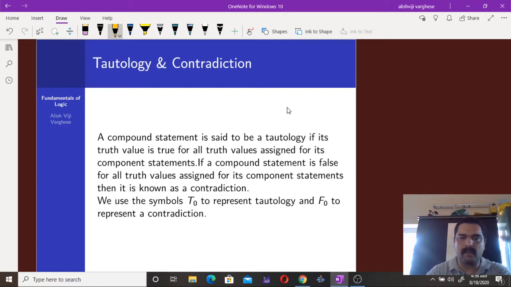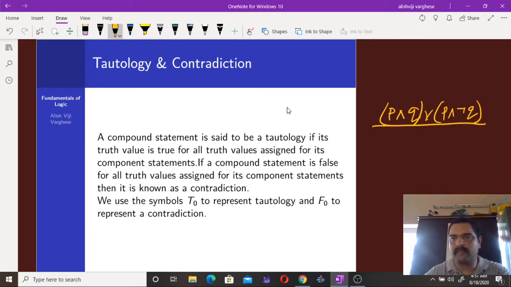And if you write a compound statement using a number of primitive statements, then the truth value of the compound statement depends on the truth values of each and every primitive statement by which it is formed. For example, if you have two statements P and Q, then P and negation Q is a compound statement, and the truth value of this one depends on the truth values of P and Q.